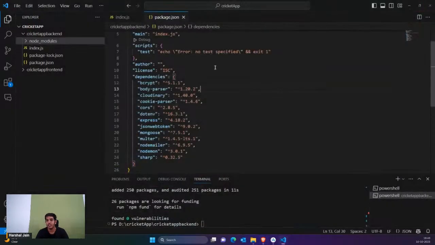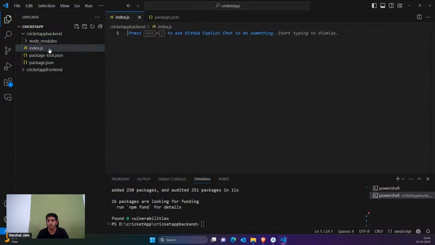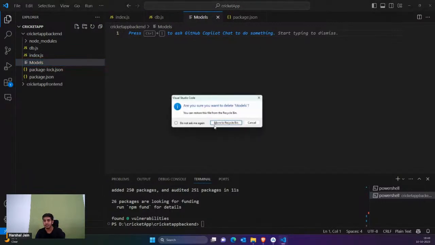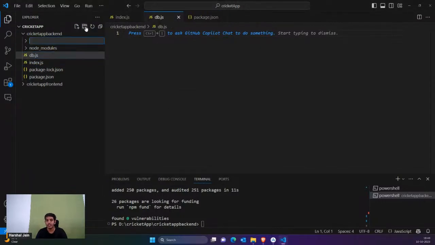Okay, now let's continue. And here, guys, we have created index.js. We are gonna need one more file, that is db. db is going to initialize our database from MongoDB. Then we are gonna have one more folder, that is models, where we're gonna save our models. Then one more folder that is gonna have our routes. Then one more folder for our middleware.